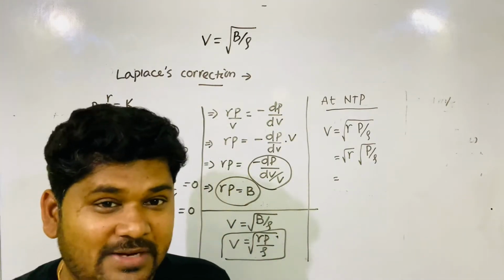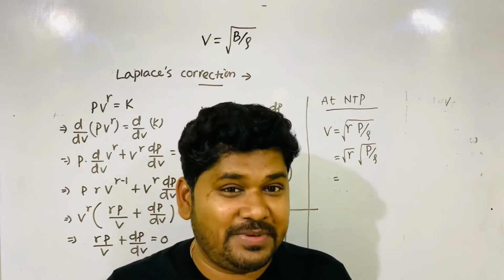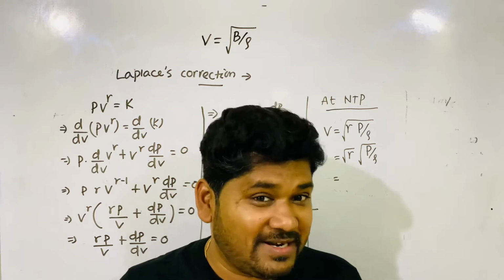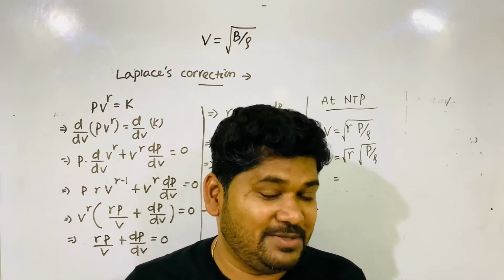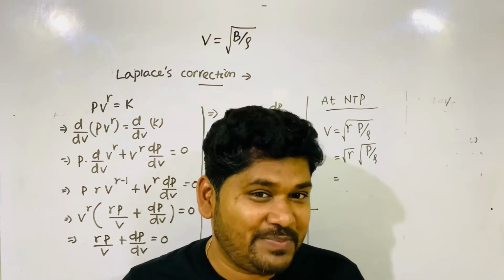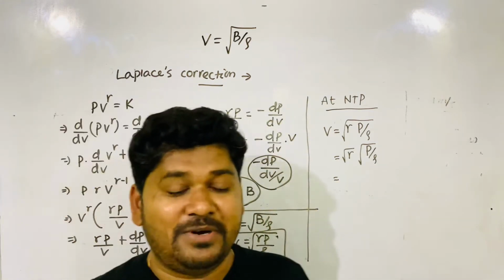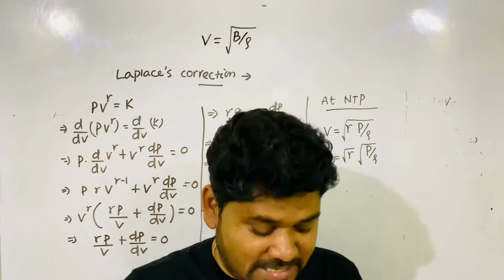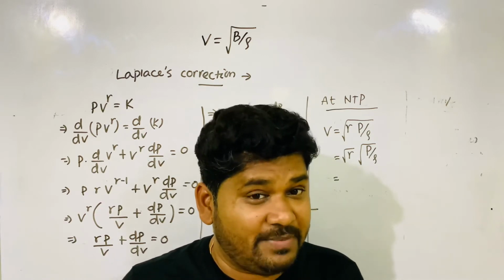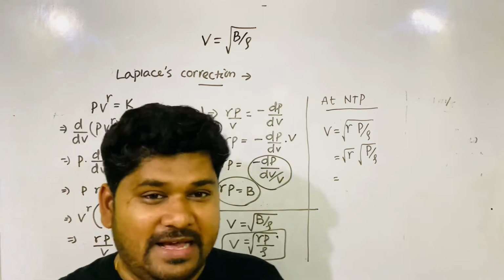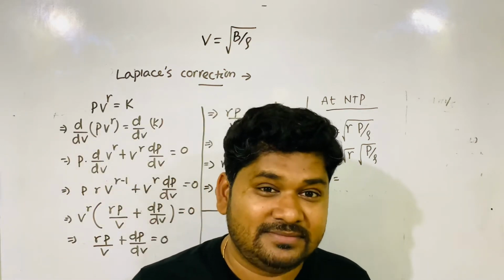Gamma, you know, you have calculated in kinetic theory of gases, for monoatomic, diatomic, triatomic, just recall. If you forget, see your copy and find the value for gamma. But which gamma will you take, the question is coming to your mind. Will we take mono, or dia, or tri? We'll take dia. Why dia?